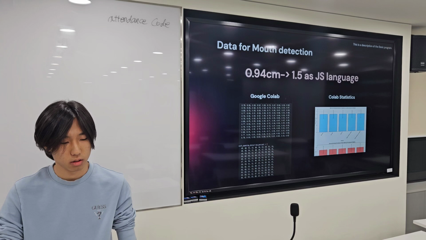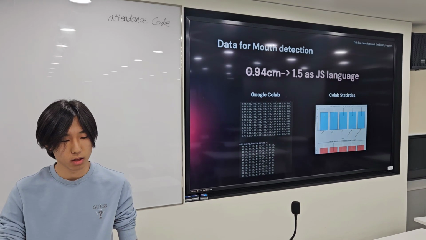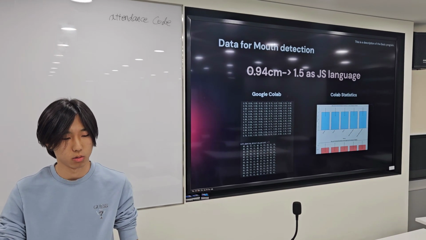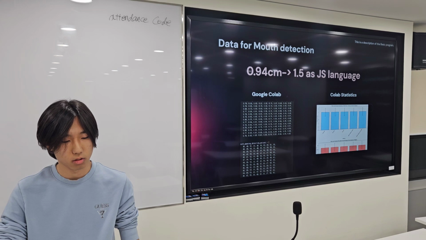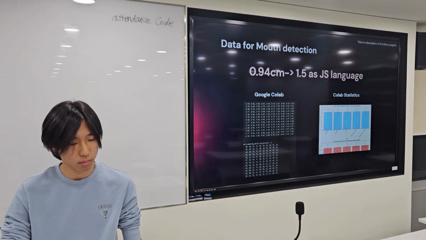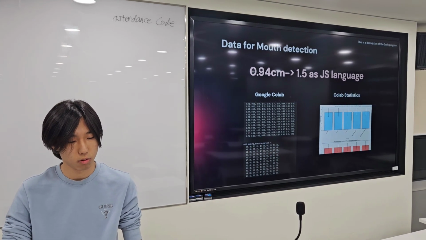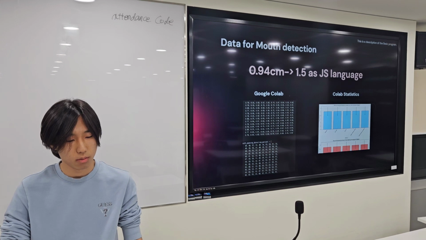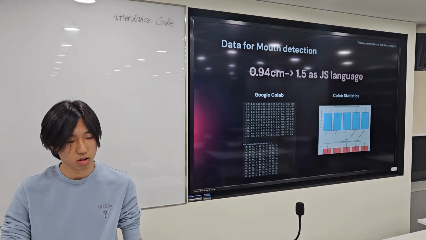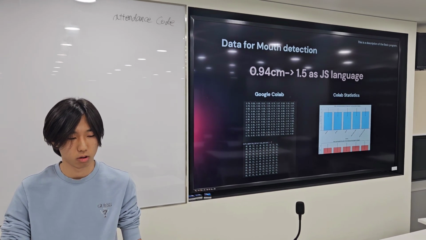We processed 200 images in Google Colab, analyzing the lip gap and mouth opening ratios. By calculating the mean and standard deviation, we derived an optimal opening threshold of 0.94%. We converted this statistical value into a JavaScript parameter of 1.5 per code.